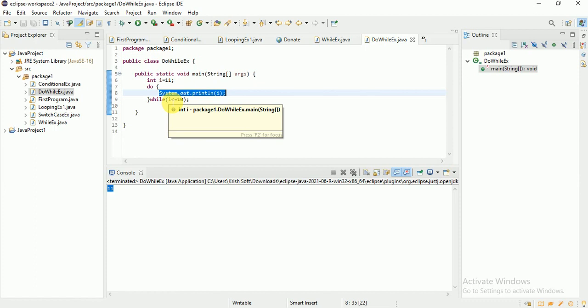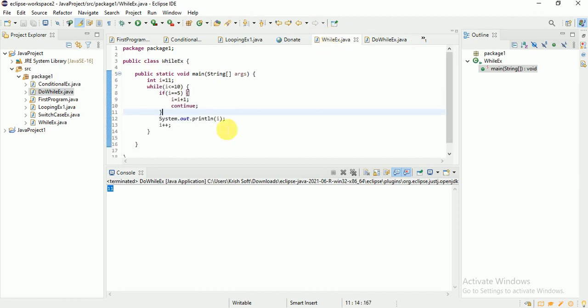Whenever you want to execute your statements at least once before checking the condition, you can use the do while loop. Or if you first want to check the condition and then execute your statements, then you need to use the while loop. Okay, so this is about the while and do while loops we usually use. Okay, yeah, so that's all for this video. Thank you.